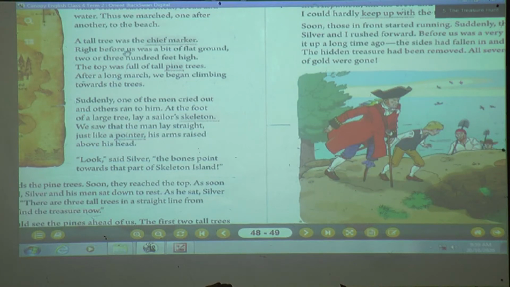A bit of flat ground was there, 200 or 300 feet high. Imagine how high that was. And when they reached there, the top was full of tall pine trees. Pine trees means what? A very tall evergreen tree with leaves like needles. If you see, there are some trees whose leaves are like needles. And after a long march, they began climbing towards the tree.